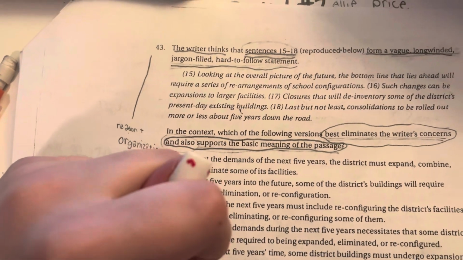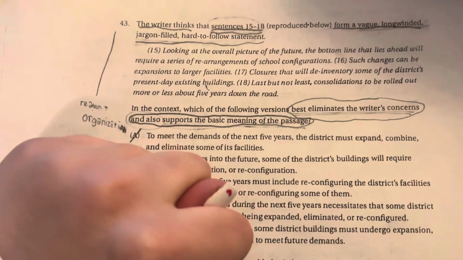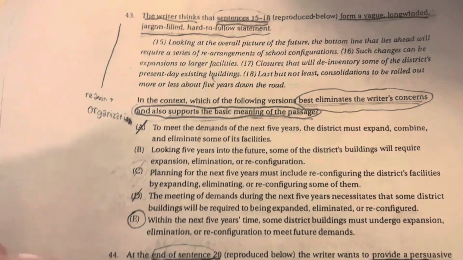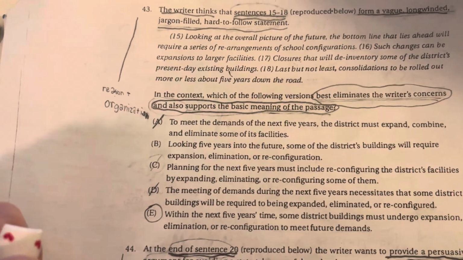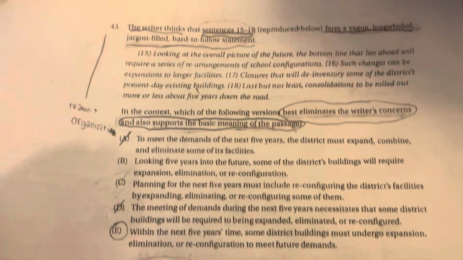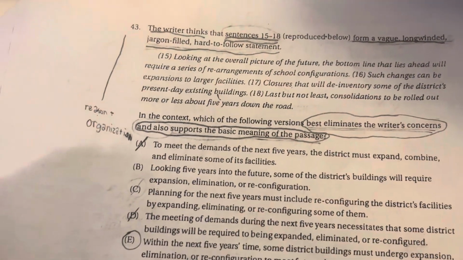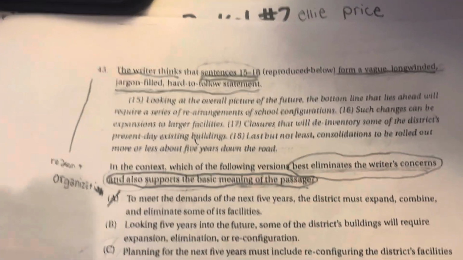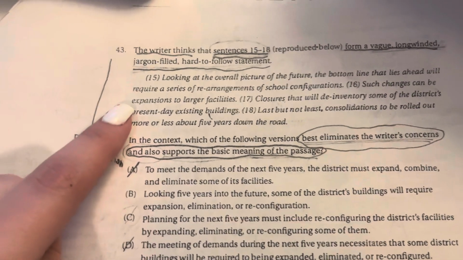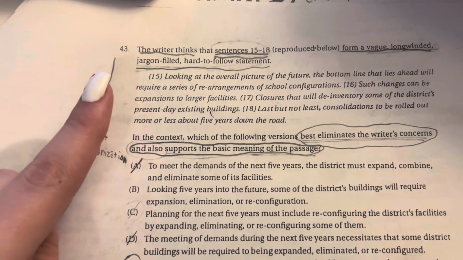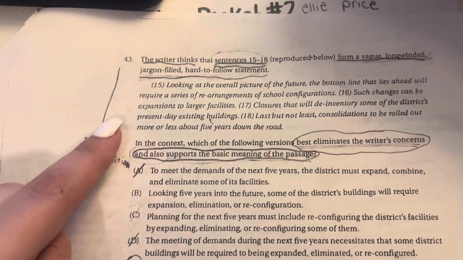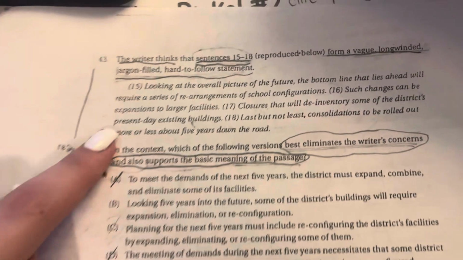Next, we circle what the question is asking, and the question is asking which of the following versions best eliminates the writer's concerns and also supports the basic meaning of the passage. Next, we eliminate any answers that are clearly incorrect, and for this question in particular, the passage is about looking into the future and that the demands don't need to happen now, but they will need to happen in the next 5 years after.